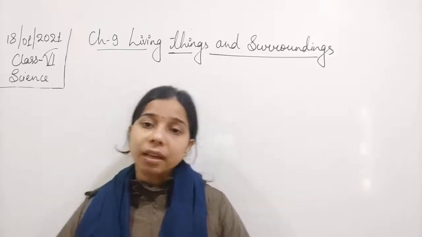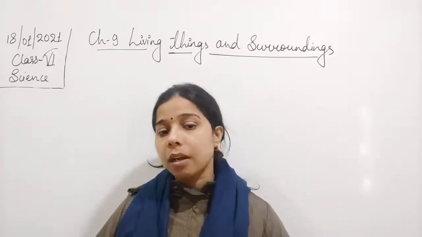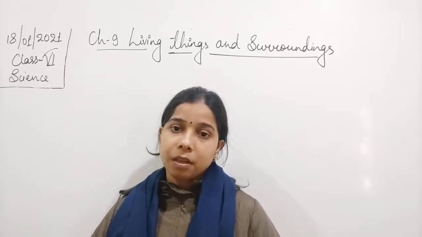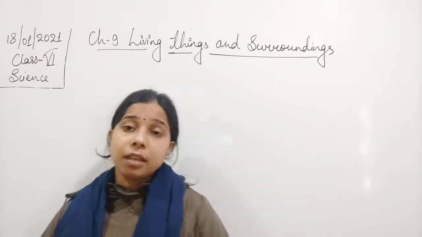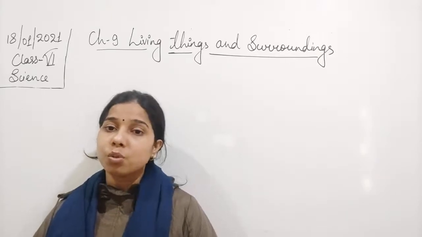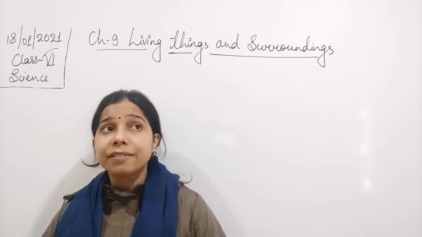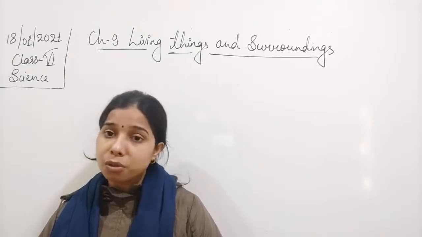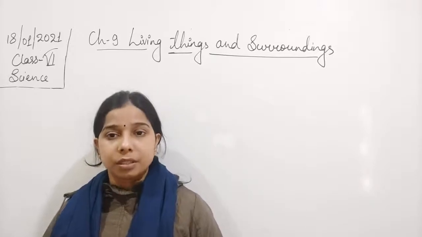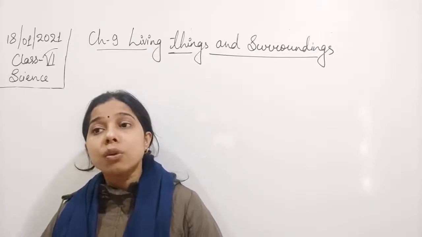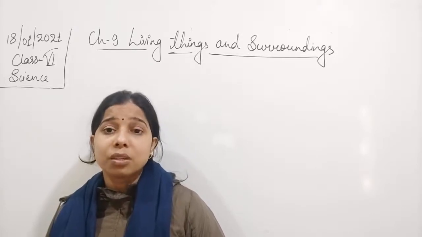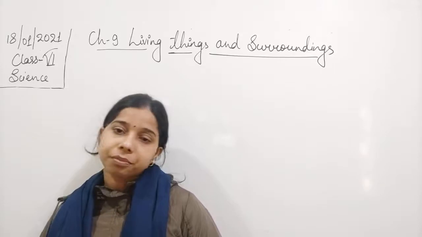In the case of a cactus this also happens. And why does it occur? It occurs so that less transpiration can occur. Less transpiration means less loss of water, so it helps in preventing the loss of water as water vapor. You know that leaves generally perform the process of transpiration, by which water evaporates from the stomata of the leaves. So this helps in preventing the loss of water by reducing the rate of transpiration.